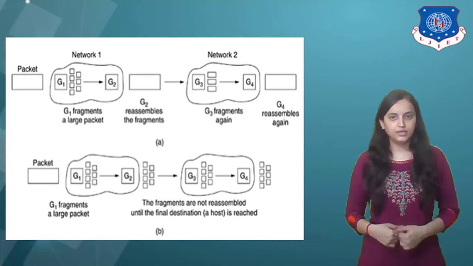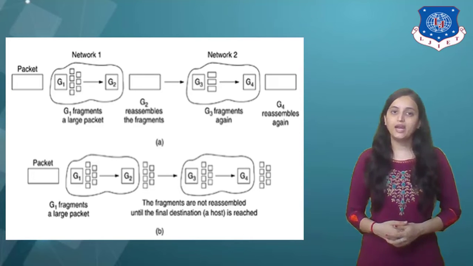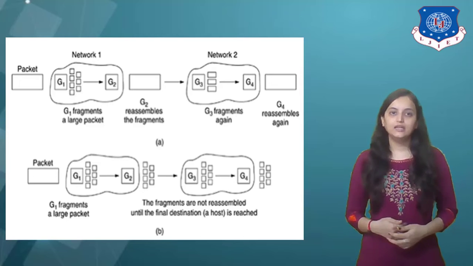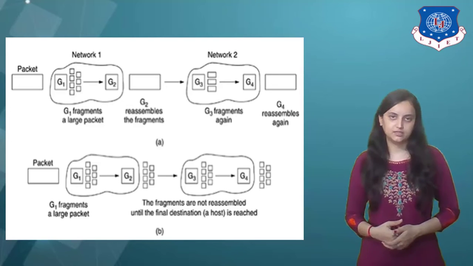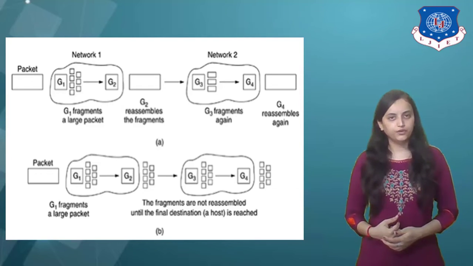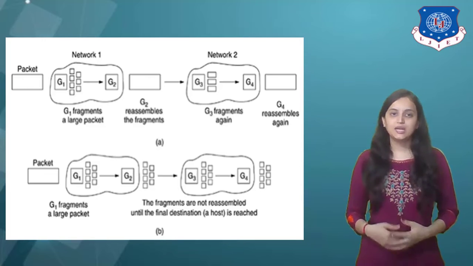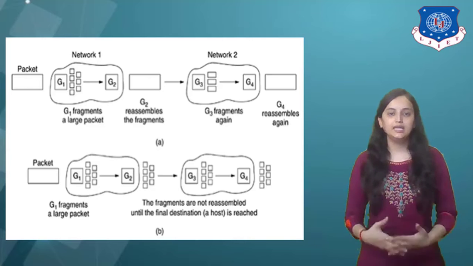ATM networks, for example, have special hardware to provide transparent fragmentation of packets into cells and then reassembly of cells into packets. In the ATM world, fragmentation is called segmentation. The concept is the same, but some of the details are different.